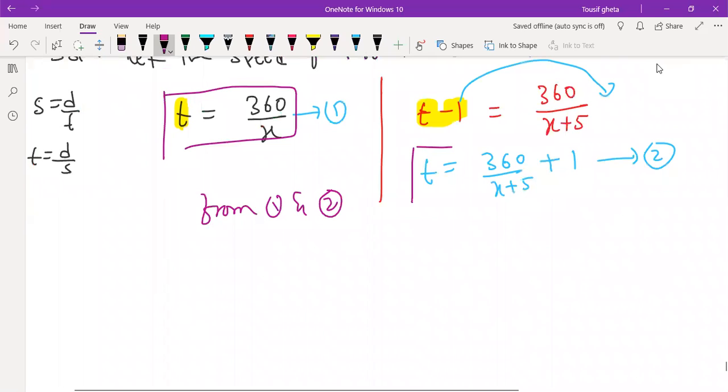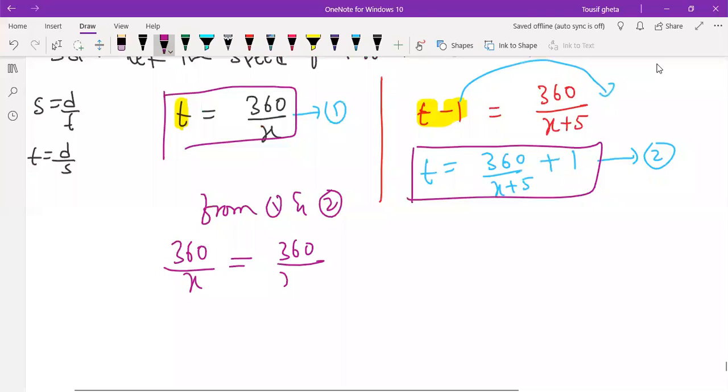Both sides t is there, so we can write right hand side equal: 360 by x is equal to 360 by x plus 5 plus 1. Now, you can take this side, you will get 360 divided by x minus 360 divided by x plus 5 is equal to 1.